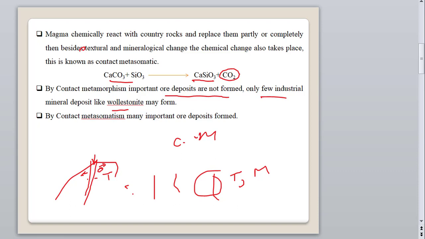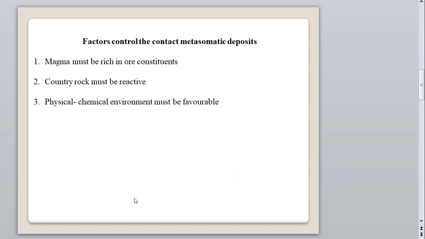Okay, so what are the factors that control contact metasomatism? First one is the magma. So magma should be rich in the ore constituents. Okay, so if we have a felsic magma, it is normally more important for forming contact metasomatic deposits than the mafic magma. This is a very important question here. So an examiner can ask about felsic and basaltic magma. So felsic magma is more important than this one.